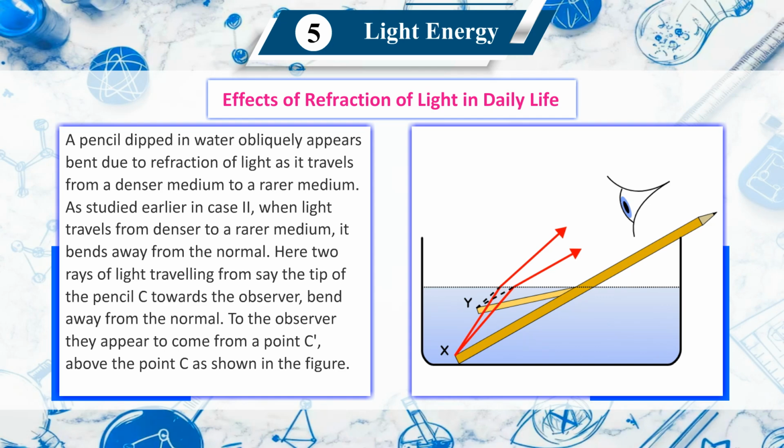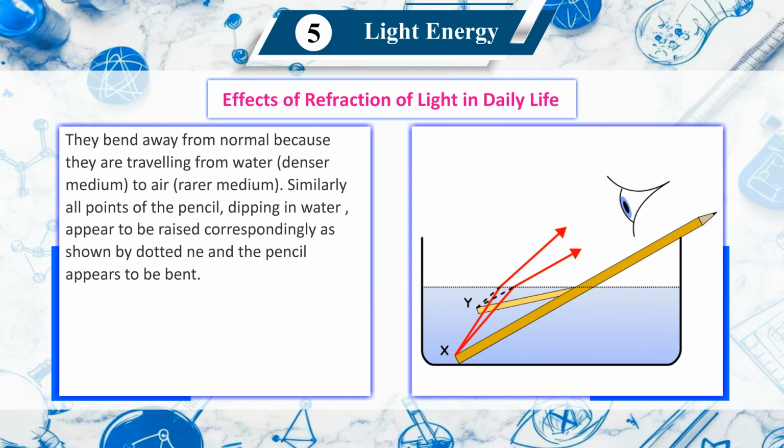As studied earlier in case second, when light travels from denser to a rarer medium, it bends away from the normal. Here two rays of light traveling from say the tip of the pencil C towards the observer bend away from the normal. To the observer they appear to come from a point C' above the point C, as shown in the figure. They bend away from the normal because they are traveling from water, a denser medium, to air, a rarer medium. Similarly, all points of the pencil dipping in water appear to be raised correspondingly, as shown by the dotted line, and the pencil appears to be bent.